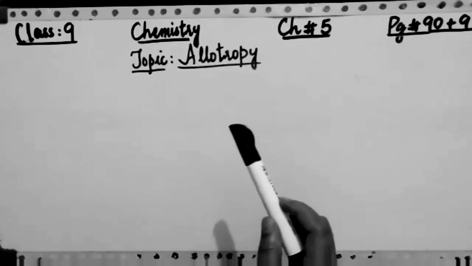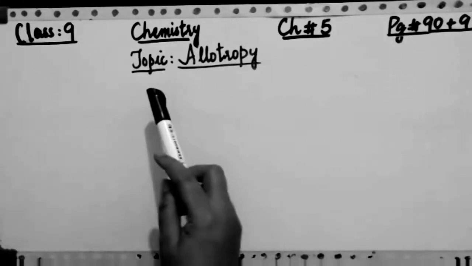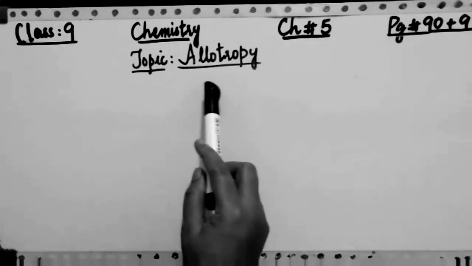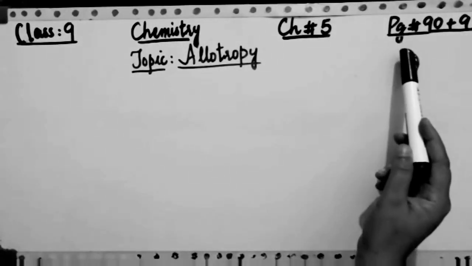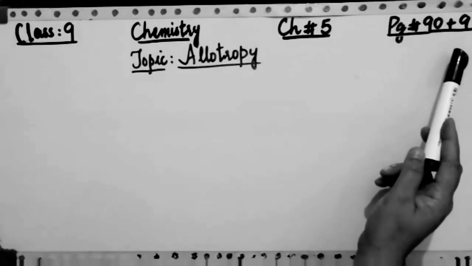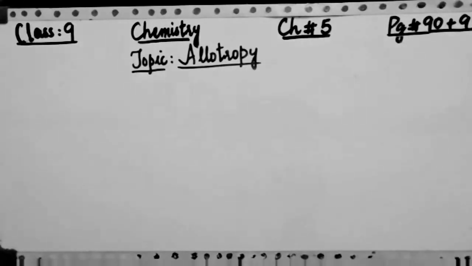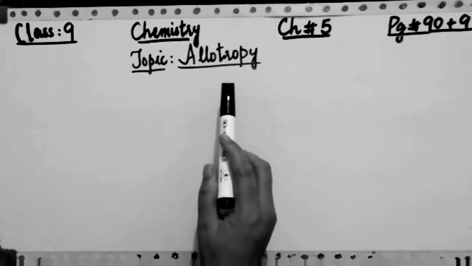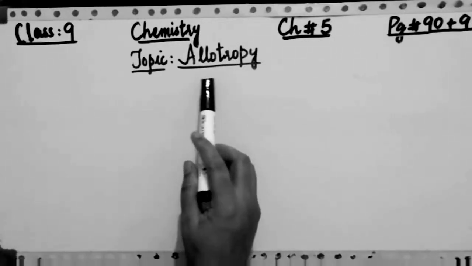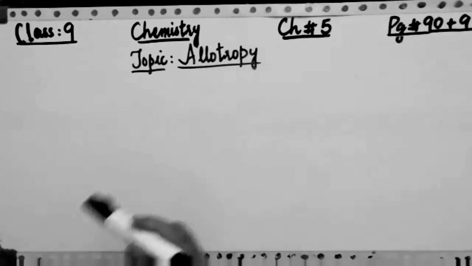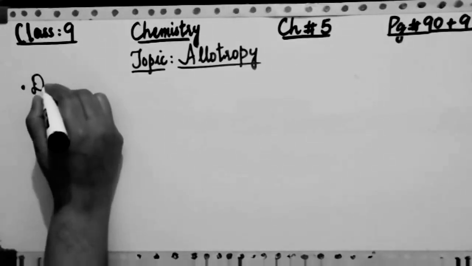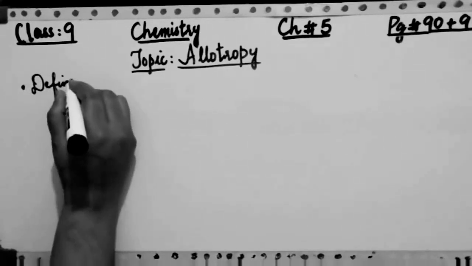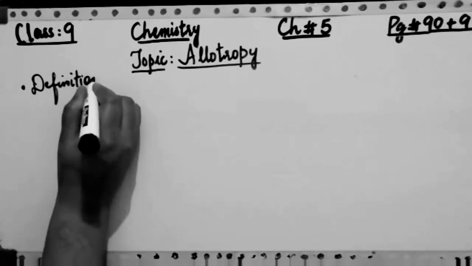Today we are going to discuss chapter number 5 with the topic allotropy. This topic is mentioned on pages 90 and 91 of your textbook. In this topic of allotropy, we are going to define it, and there are some conditions and properties. So first is the definition of allotropy.